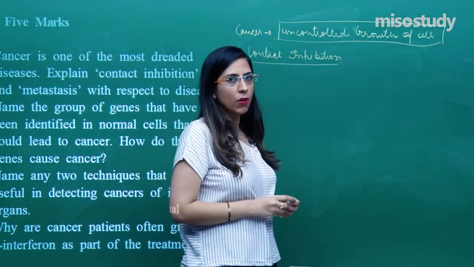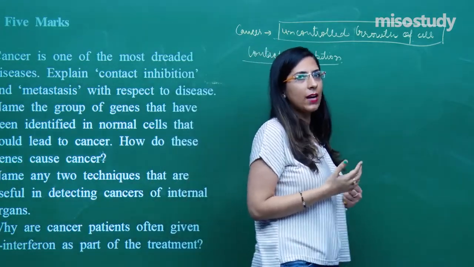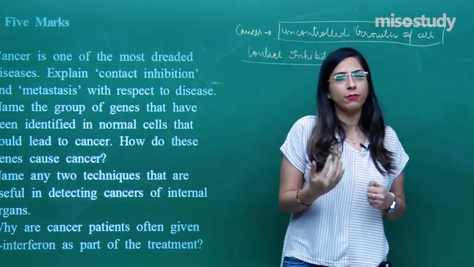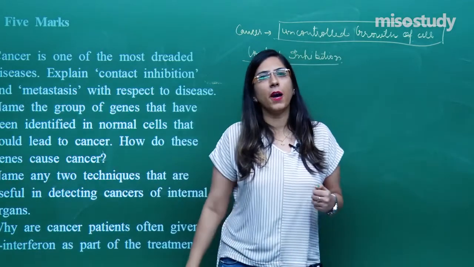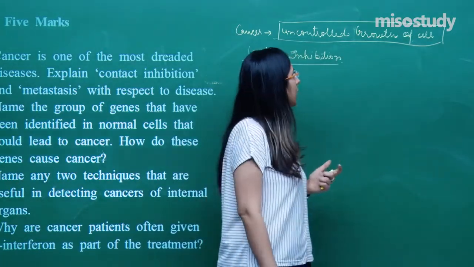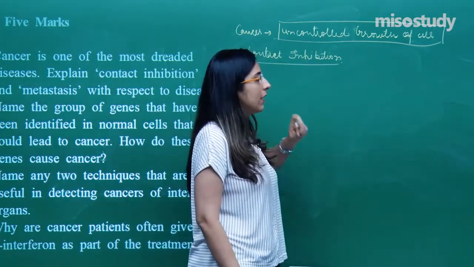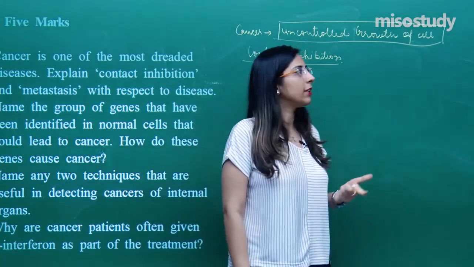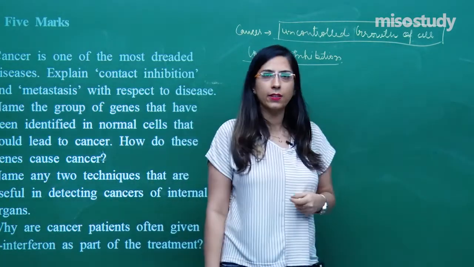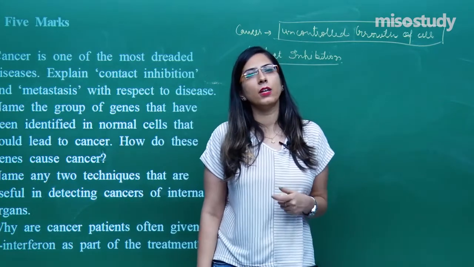Every cell which is formed inside the body is destined to die after some time, and it will be replaced by a new cell. In case of cancer, the cells do not die. That's why I have written the uncontrolled growth of cells is there. That means apoptosis is not happening.